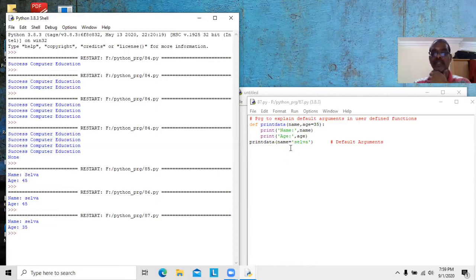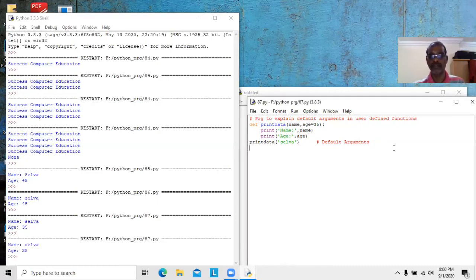Here we are passing only one argument. That argument will be stored in name. But here two parameters are there. So there is no need to match the number of arguments with the number of parameters.